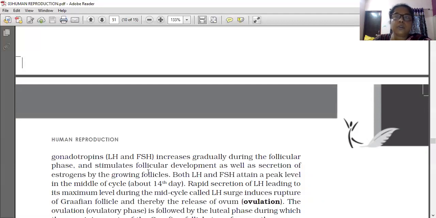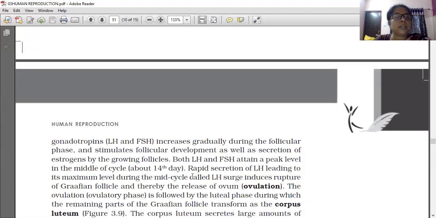So first, follicular development takes place. Afterwards, estrogen is secreted from the follicle. Both LH and FSH attain a peak level in the middle of the cycle, that is the 14th day. On which day do they reach the maximum? LH and FSH reach the peak level on the 14th day, the middle of the cycle. It is a cycle of 28 days.